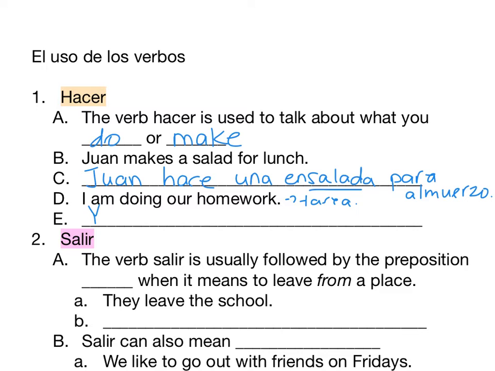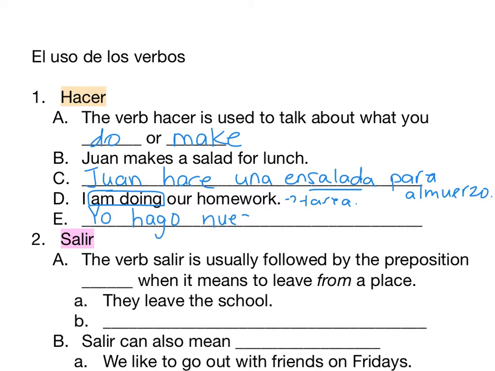Okay? So hopefully you tried to do that on your own. The word for I, of course, is yo. Am doing, that's going to be a package that goes together just in the conjugation. We're not going to have a separate word for am. So we're going to put that all together in their regular yo form, hago.